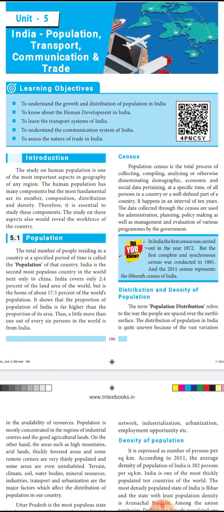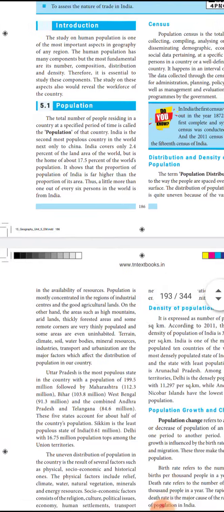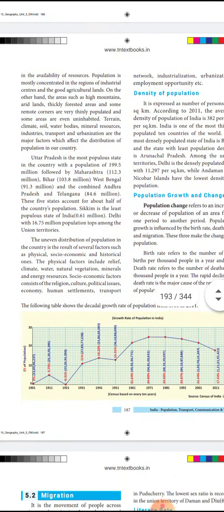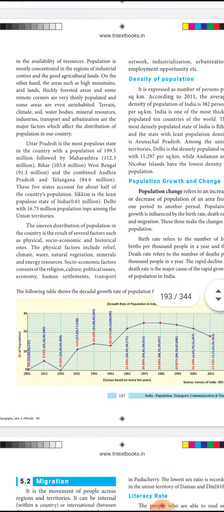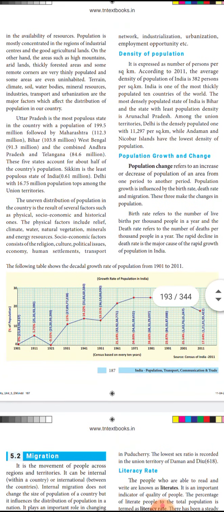So this distribution of population results from many factors. Many factors are there because of this uneven distribution of population. They are physical, socio-economic, and historical ones. What is the meaning of physical factor? The physical factor is nothing but the climate, the relief, natural vegetation, minerals, and energy resources. They comprise the physical factor.